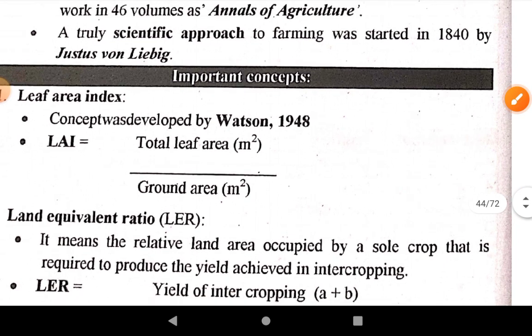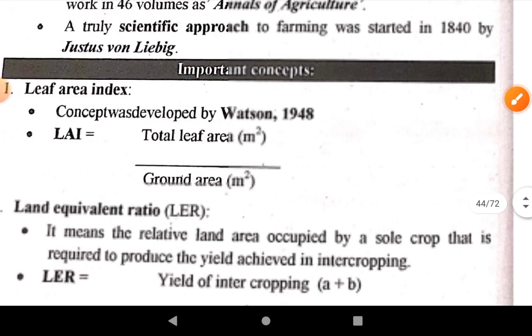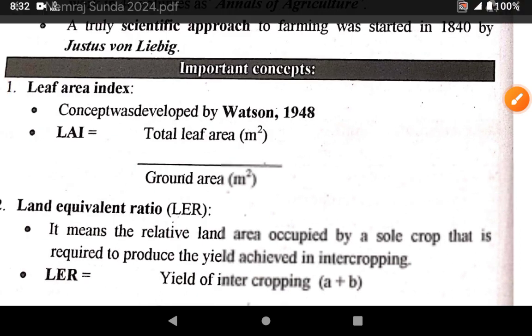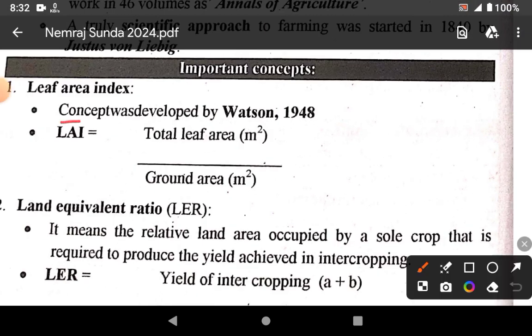Next important concept in agronomy, first, leaf area index. The concept was developed by Watson in 1948. Leaf area index is equal to total leaf area upon total ground area.